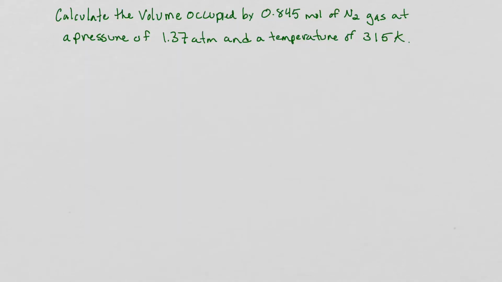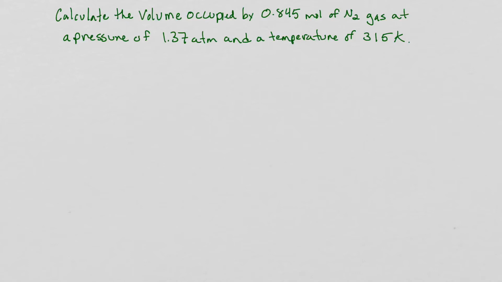So now that we've talked about the ideal gas law, let's do a problem involving the ideal gas law. The problem we're given says to calculate the volume occupied by 0.845 moles of nitrogen gas at a pressure of 1.37 atmospheres and a temperature of 315 Kelvin.